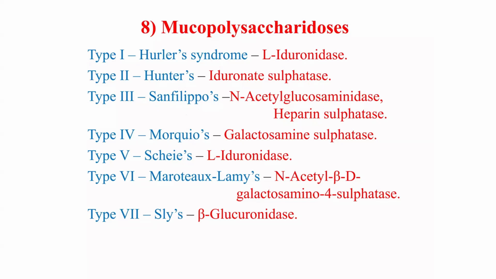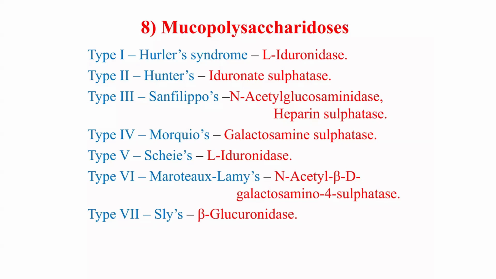hydrogenase deficiency. And we also have Maroteaux-Lamy, and this is due to N-acetyl galactosamine 4-sulfatase deficiency. And we have the last one, which is type 7, called Sly disease, and is due to glucuronidase deficiency. So you have actually mucopolysaccharides.